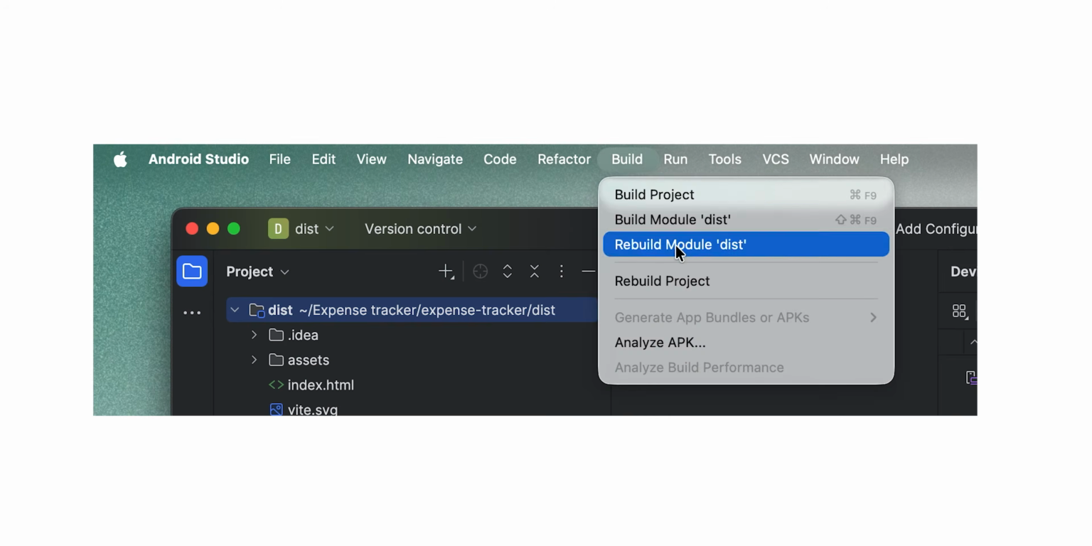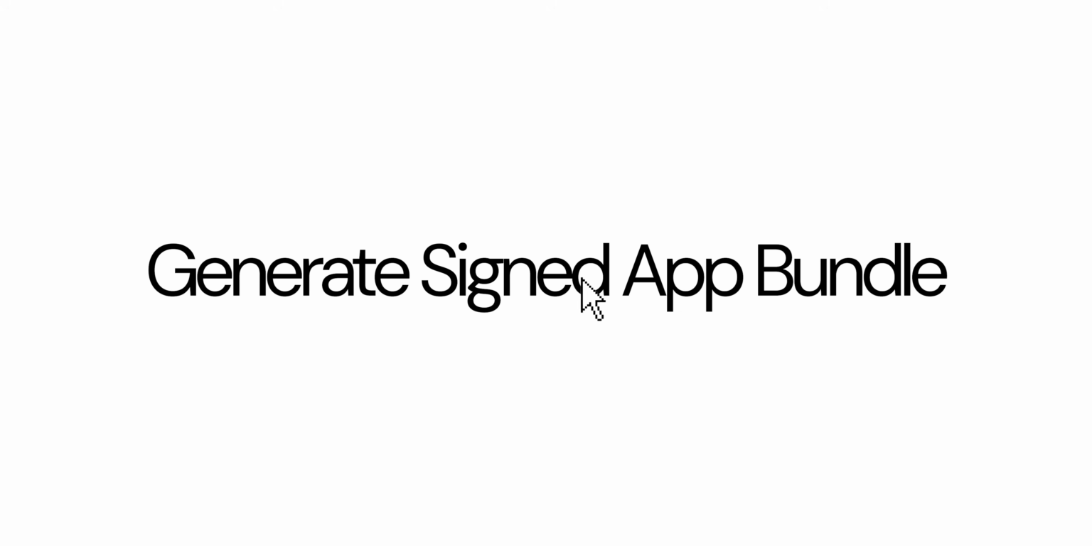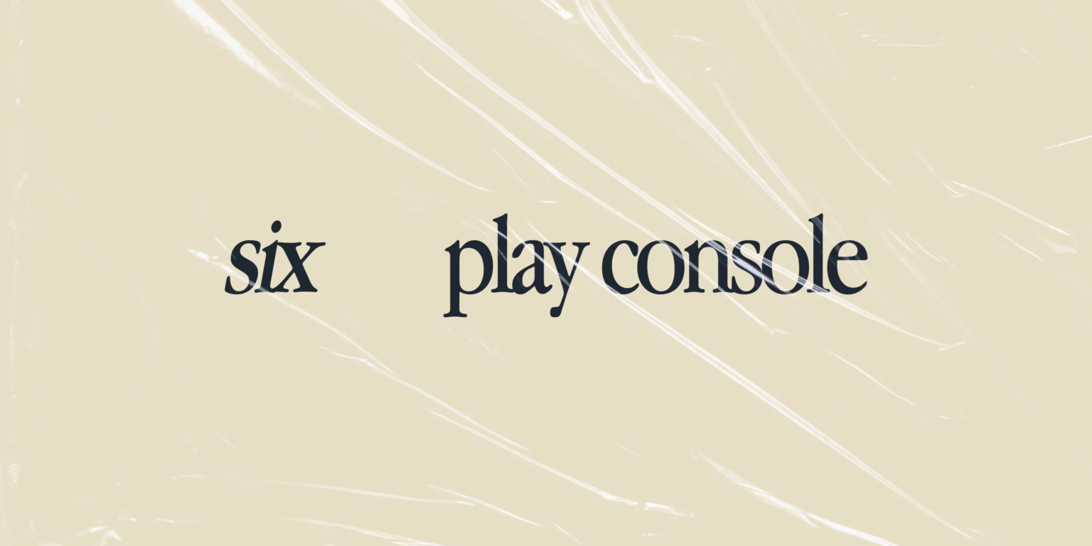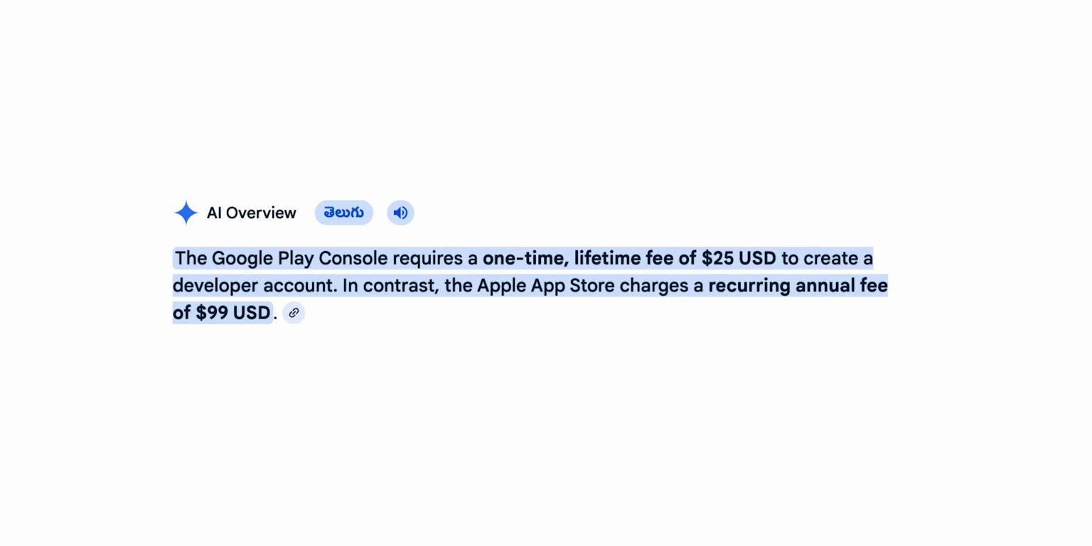In build, directly generate signed app bundles, that is AABs, this will be your final product. Stage 6, the Play Console. This is where you upload the app to Play Store. For getting a developer account, you need to pay $25 and they'll give you the developer account for lifetime. Think of it as an investment.